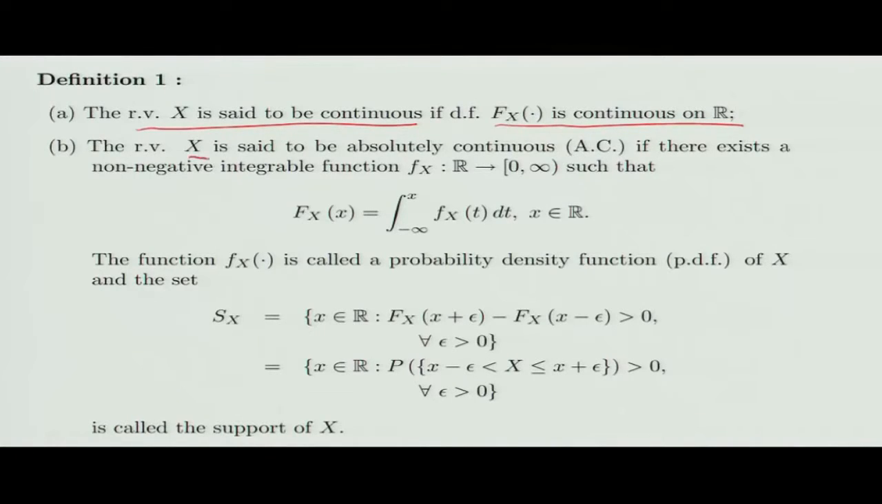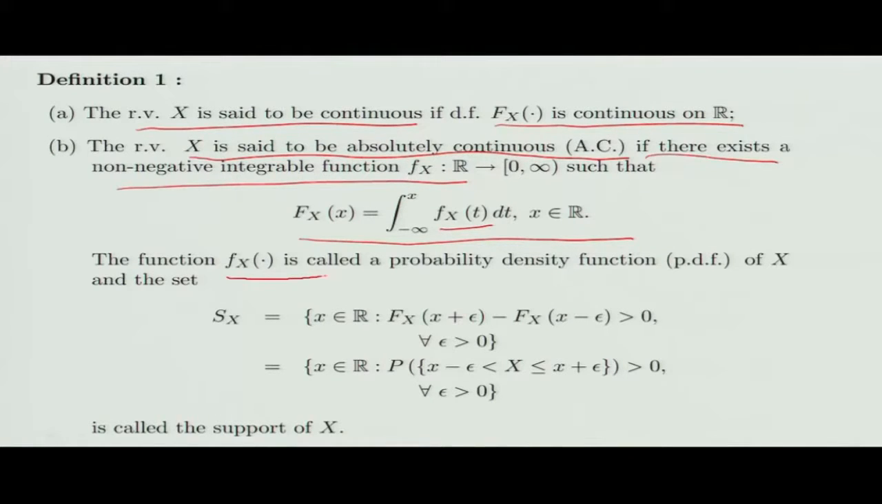I will say that my random variable is absolutely continuous if there is a non-negative integrable function f_X such that your distribution function can be written as a definite integral of this function f_X(t). So F_X(x) is the same as the integral from minus infinity to x of f_X(t) dt. Now this function f_X is called the probability density function of the random variable X.